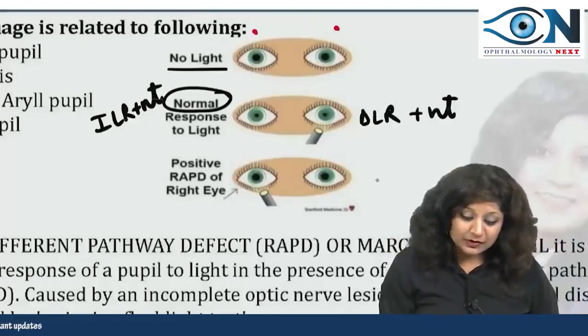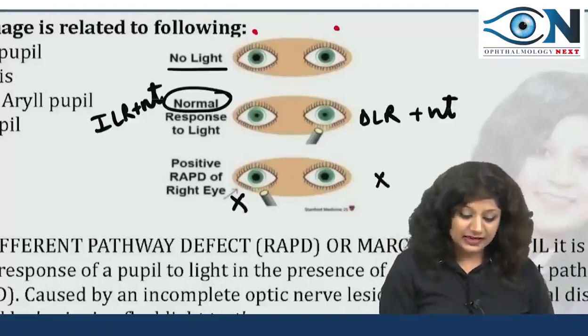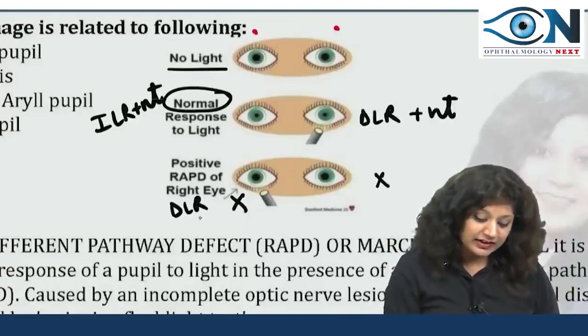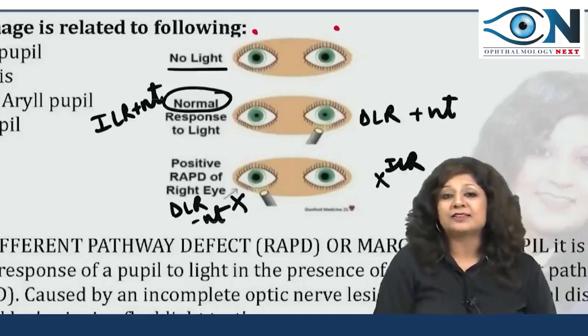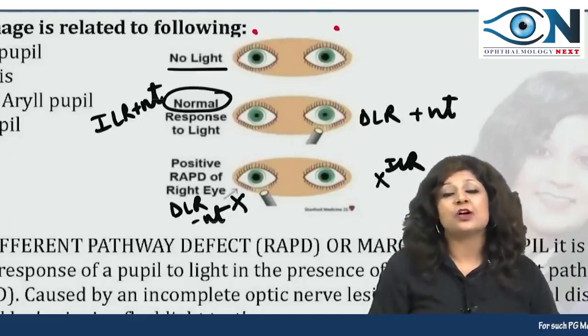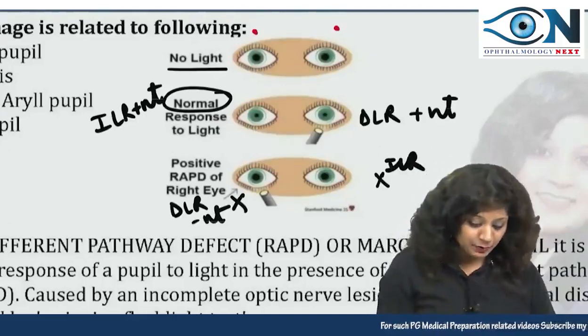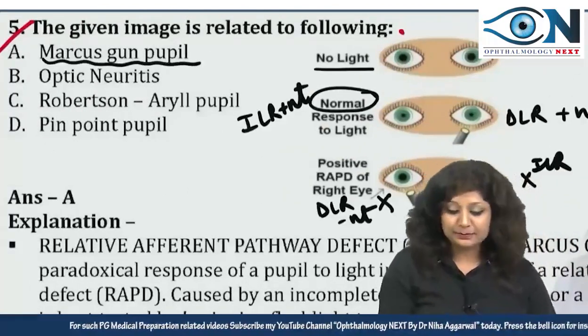So what will happen? No direct light reflex on the affected side. There will be no direct light reflex as well as no indirect light reflex. This is called RAPD, or the Marcus-Gunn pupil. That is why the answer was the Marcus-Gunn pupil.